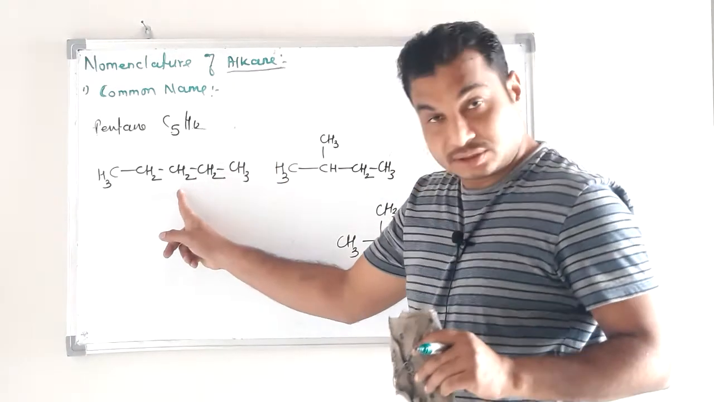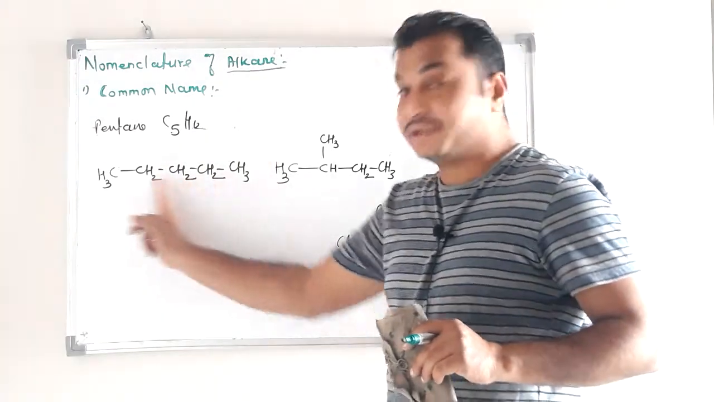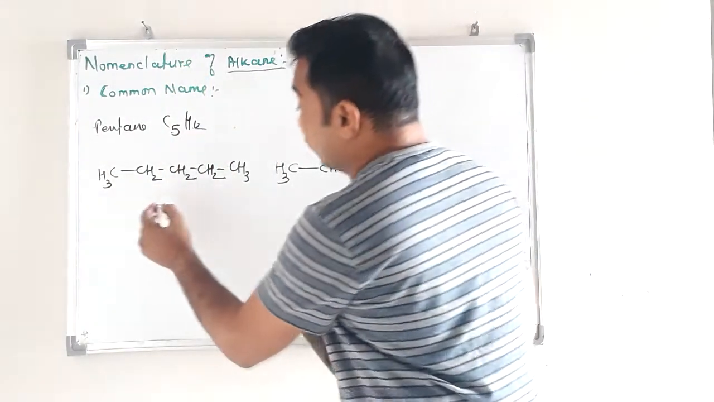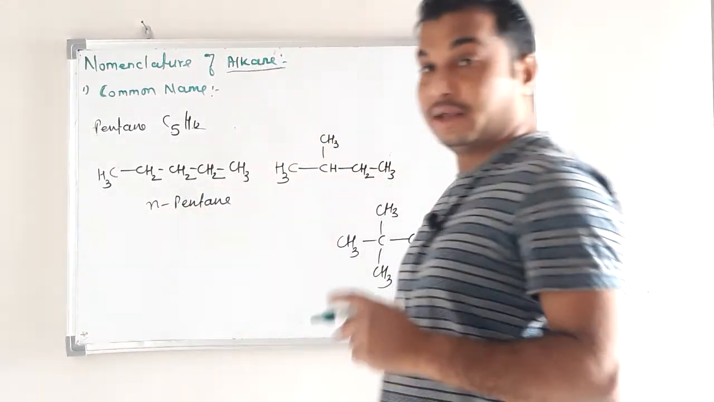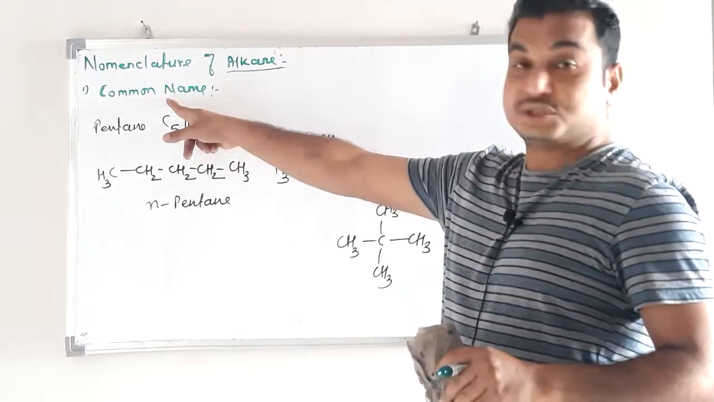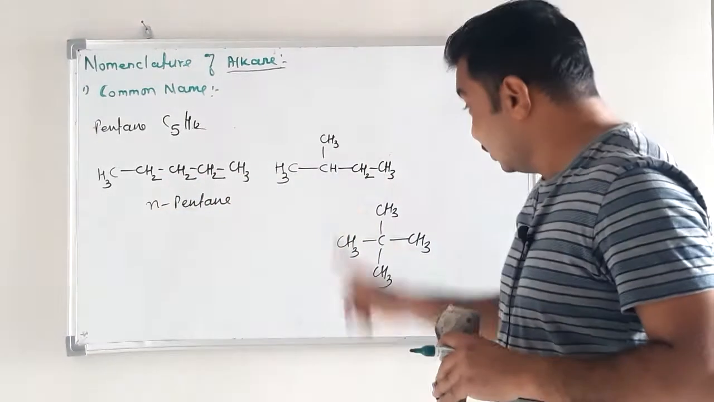What is the name for this? Just look at this structure. All the carbon atoms are arranged in straight chain. Therefore, it is called normal pentane, N-pentane. Okay, no problem. So in common system, we use N for straight chain alkane.